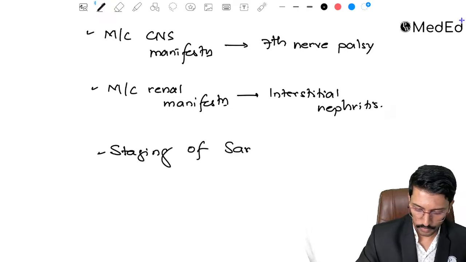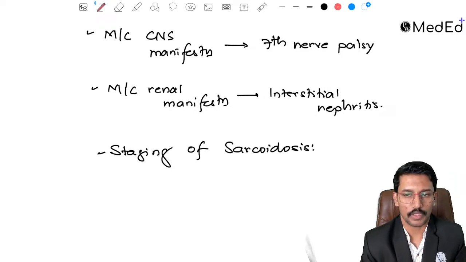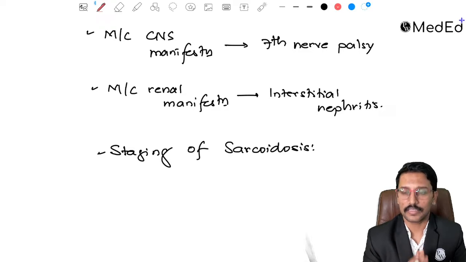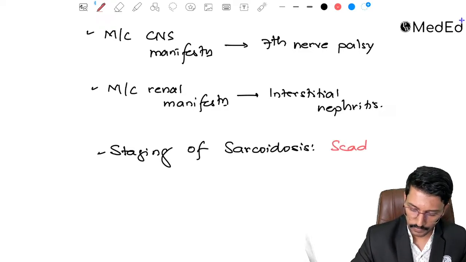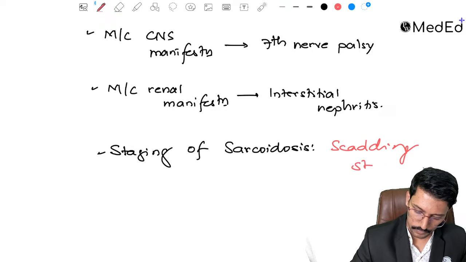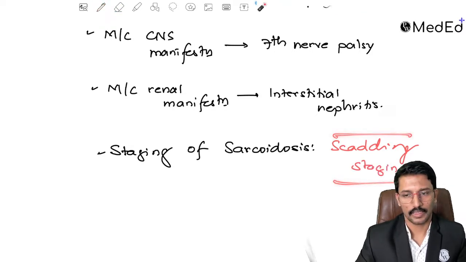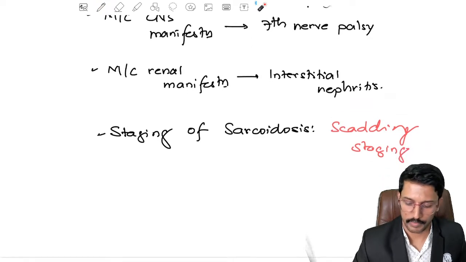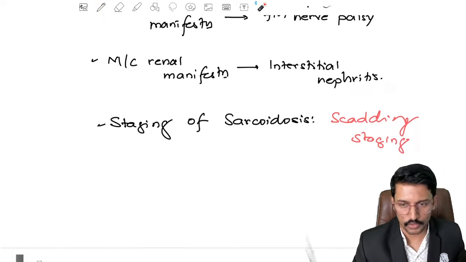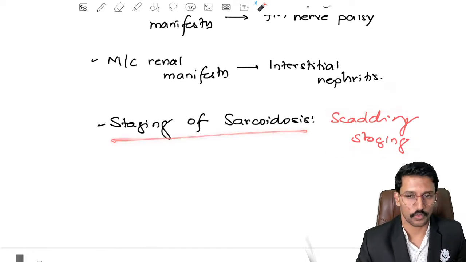Okay, now you should also know the staging of sarcoidosis. So what are the staging systems that we follow? Currently we follow a staging system for sarcoidosis which is called the Scadding staging. Scadding staging for sarcoidosis. They might ask you the name of this. At this point of time, I don't think you should be wasting time trying to understand all the 4 stages of sarcoidosis, but at least be aware of the names, the Scadding stages of sarcoidosis.